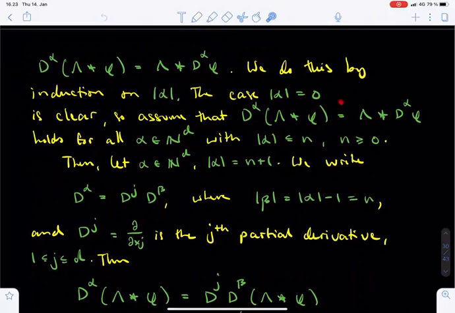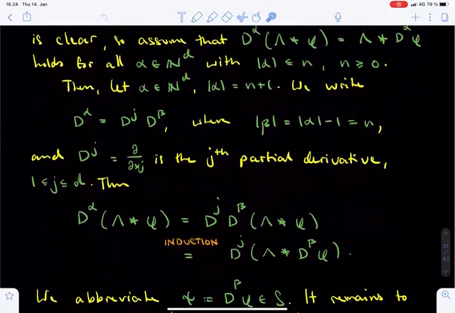Let's then assume inductively that the claim has already been established for all multi-indices alpha of order up to some natural number n, at least 0. We then need to show that the claim also holds for every fixed multi-index alpha of order n plus 1. We fix such a multi-index alpha, and we decompose the derivative d alpha as the composition of the derivatives dj and d beta, where the order of the multi-index beta is 1 lower than the order of alpha, so the order of beta is n, and dj is the jth first order partial derivative, where j is some index between 1 and d.